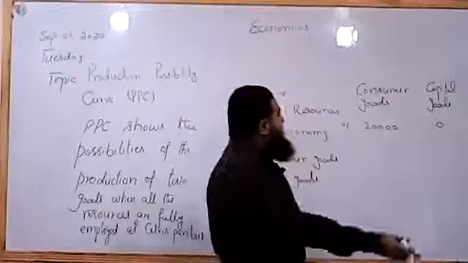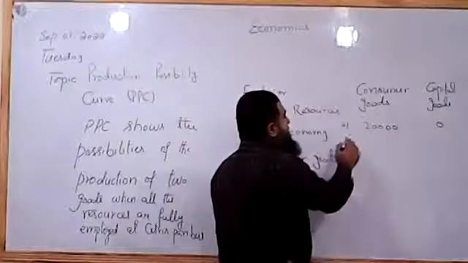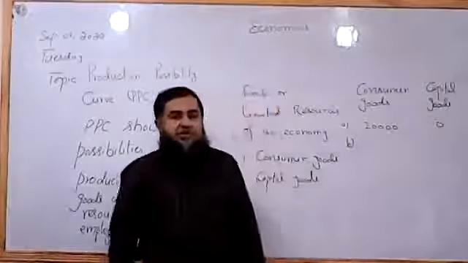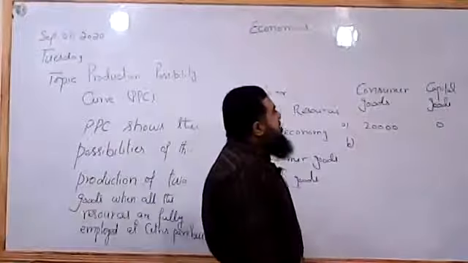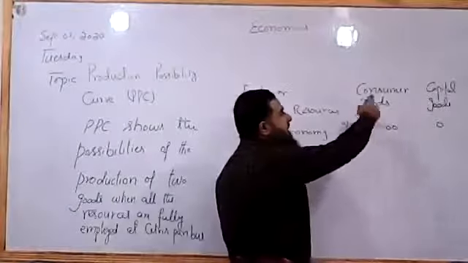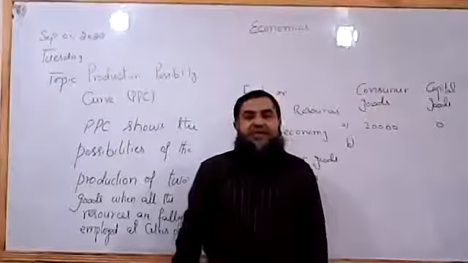What happens if we take away some of the resources from the production of consumer goods? If we give up some of the production of consumer goods, then the resources made free can be employed in the production of capital goods.